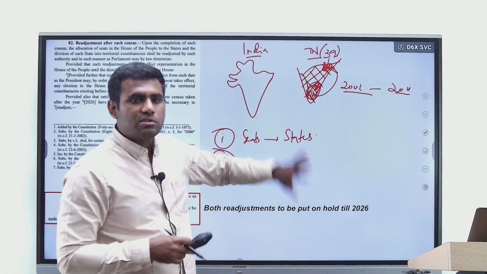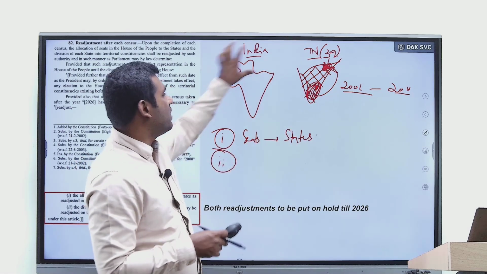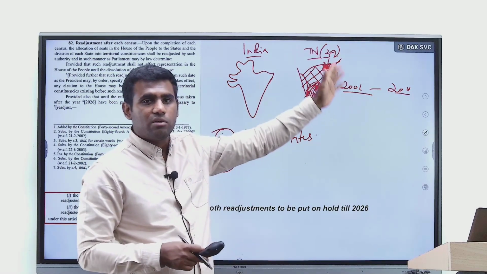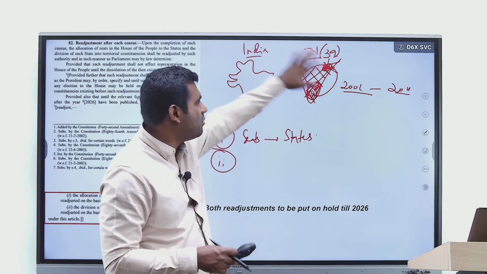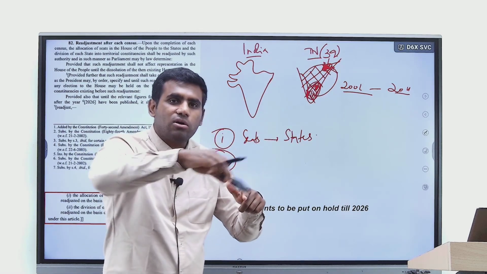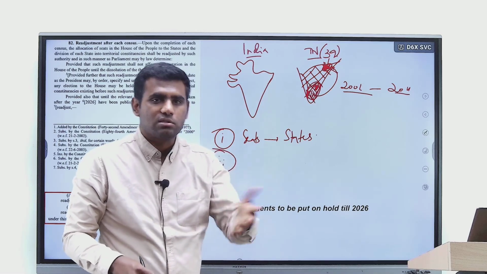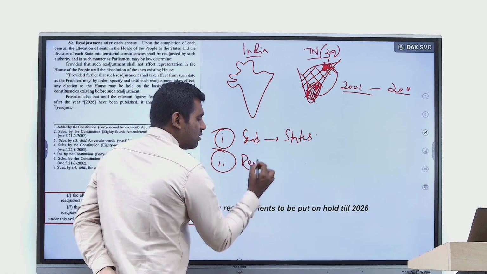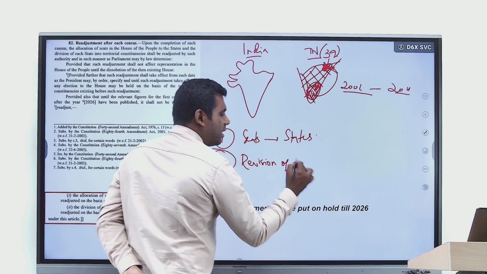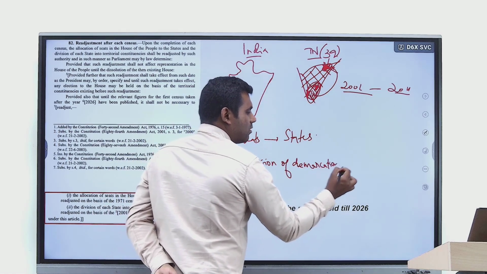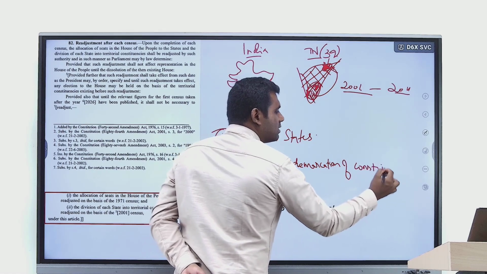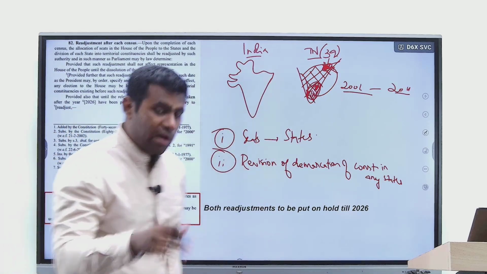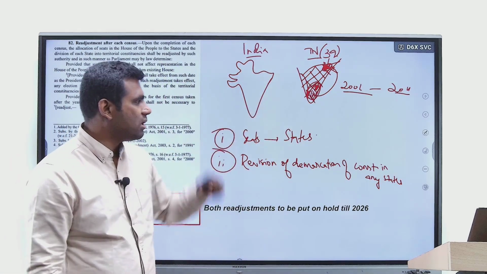The first principle of readjustment after every census is revising the number of seats allotted to each and every state. The second principle of readjustment after each census is that, out of the seats allotted to one particular state, the boundaries of the constituencies should be erased and revised, right? So the second readjustment is revision of demarcation of the constituencies in any particular state, right? So these are the two changes that should be made after each and every census. This is the constitutional mandate.